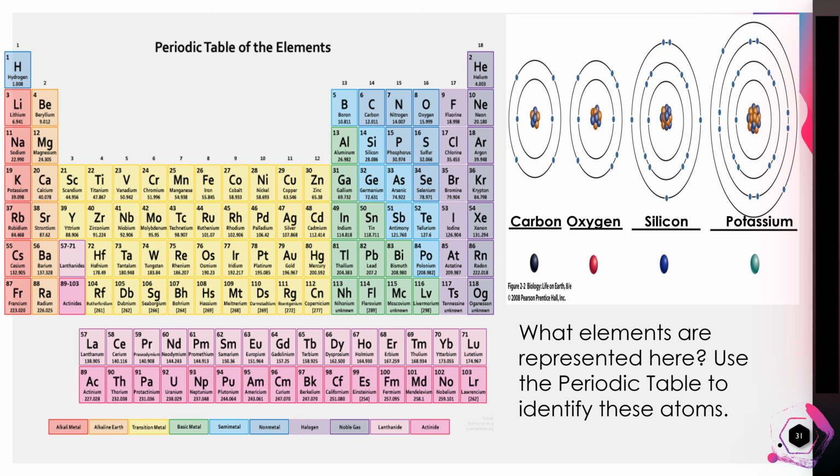The easiest way to find the number of protons, neutrons, and electrons for an element is to look at the element's atomic number on the periodic table. That number is equal to the number of protons. The number of protons is equal to the number of electrons.